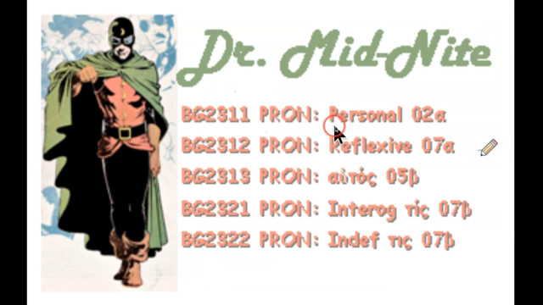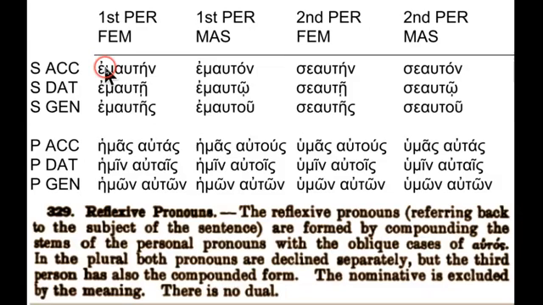All right, let's talk about the reflexive pronoun. The reflexive pronoun is basically in the singular hem outain, hem oute, hem outes, or hem outon, hem outo, hem outu. So it's a combination of ma plus aute, feminine or masculine. How about second person?